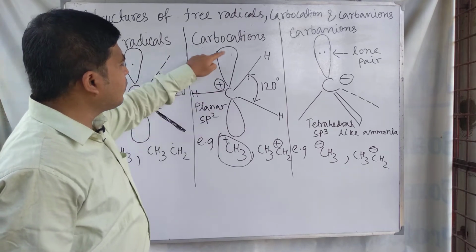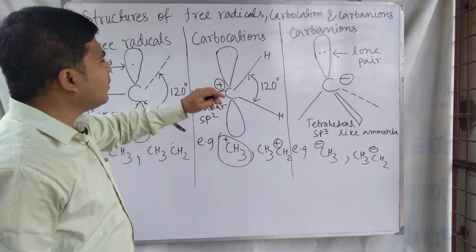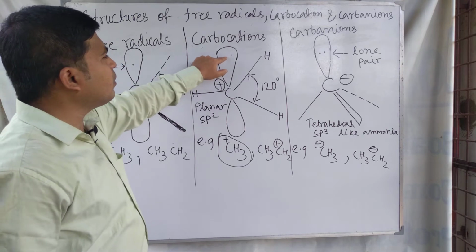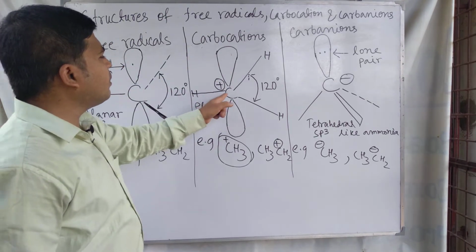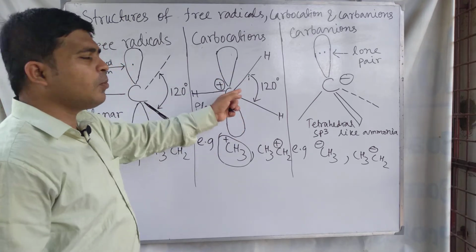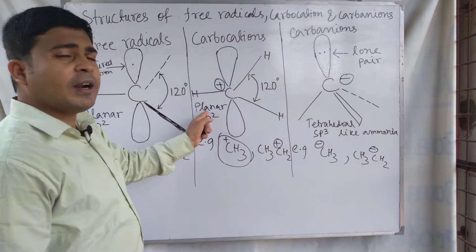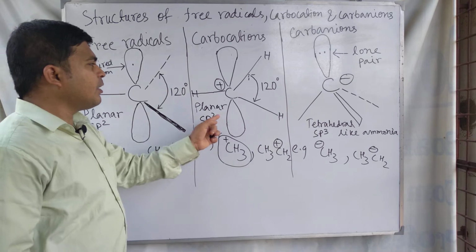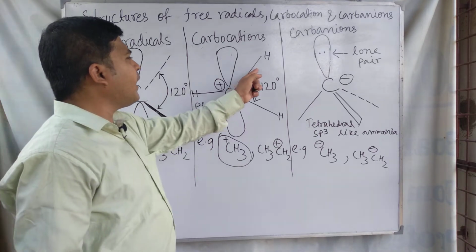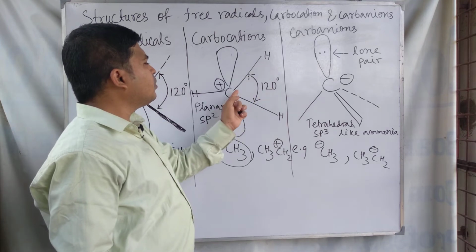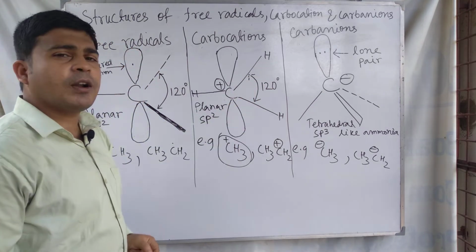In this unhybridized orbital we see that it is vacant, and for this reason the structure of the carbocation should be planar. The carbon has sp2 hybridization, and the bond angle between hydrogen, carbon and hydrogen is 120 degrees.